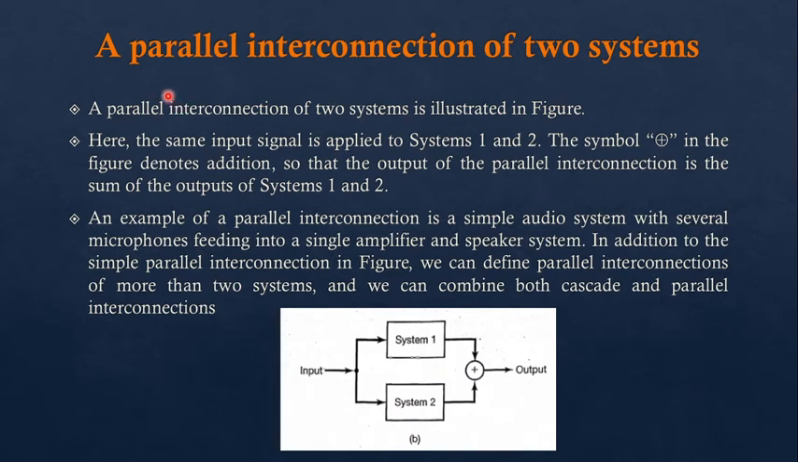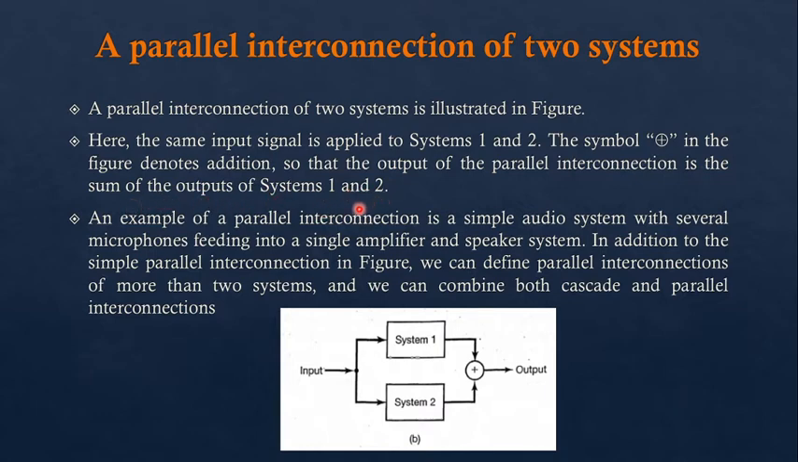Now we are going to talk about the parallel interconnection of systems, right? A parallel interconnection of two systems is illustrated in the figure. Right now we can see system number 1 and system number 2 are in parallel with each other, right? Here the same input signal is applied to system 1 and system 2. Okay, the same input signal is applied to both systems. Then the plus sign symbol in the figure denotes addition, so that the output of the parallel interconnection is the sum of the outputs of system 1 and